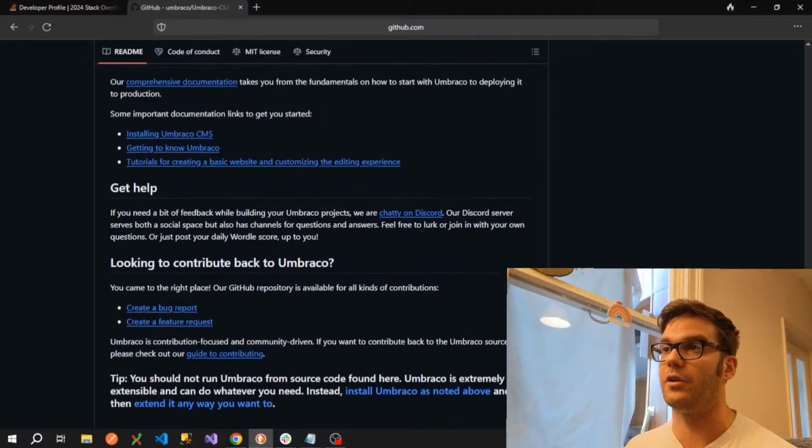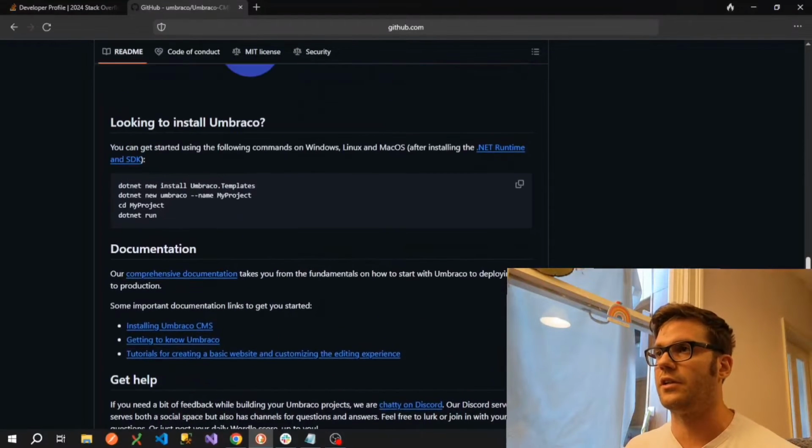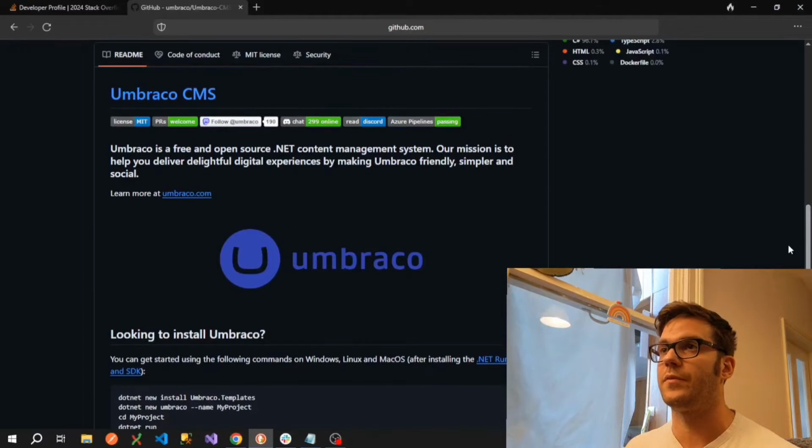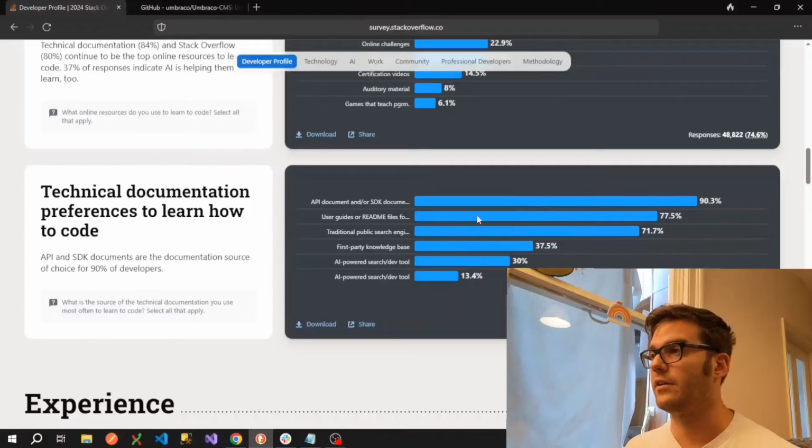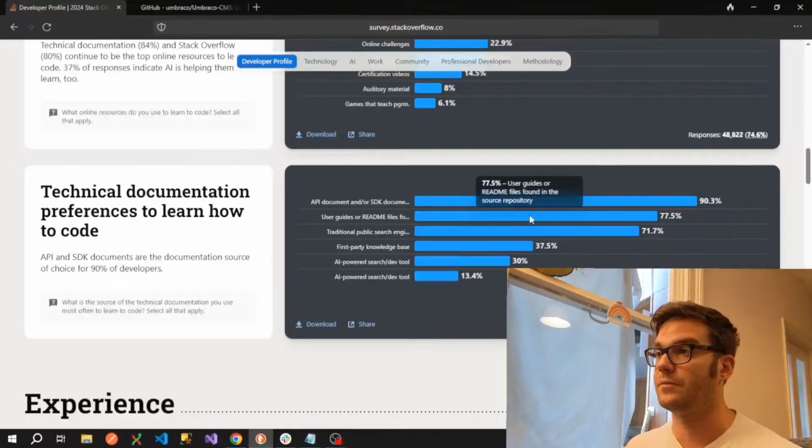And if you're building your own open source project, this is certainly a nice way to present it, and it will help other people find and learn how to use your project as well.